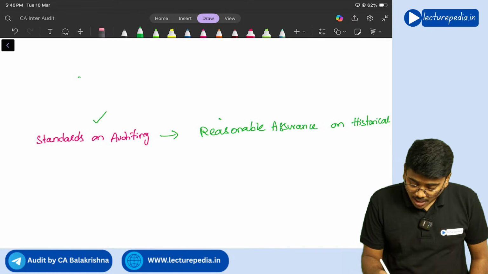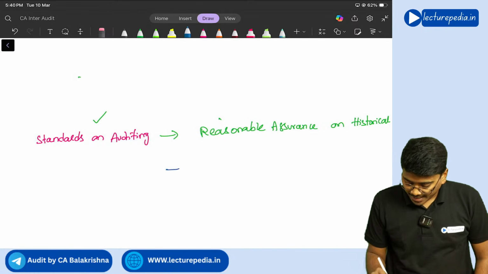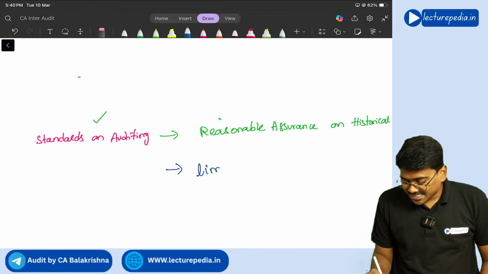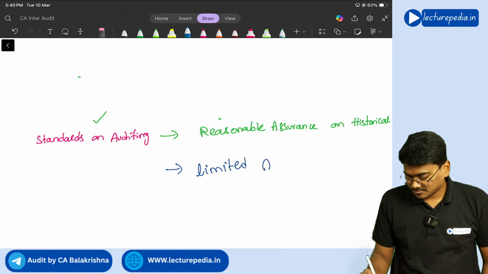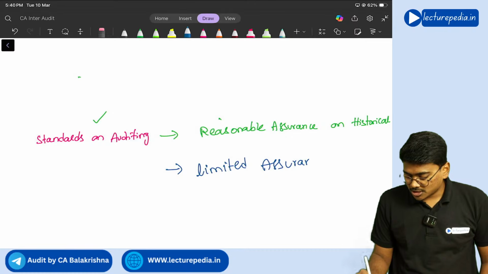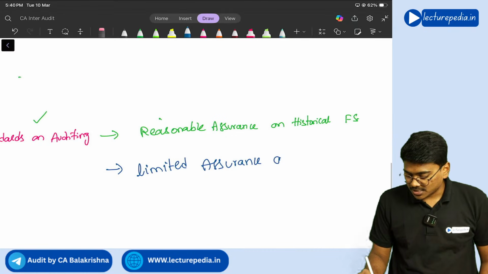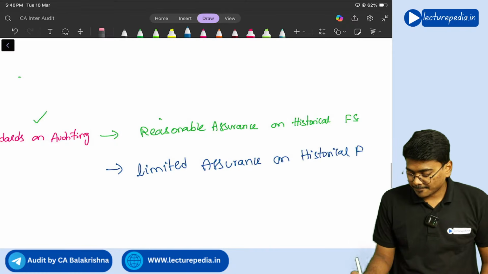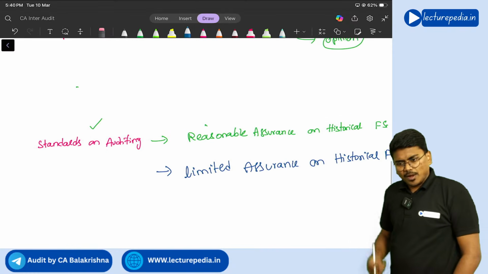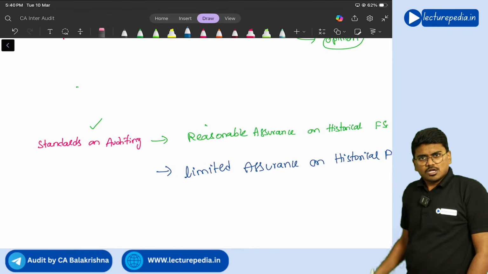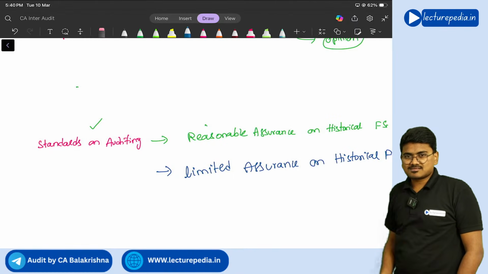If the auditor wants to provide limited assurance on historical financial statements, then for providing limited assurance also, will you apply auditing standards?